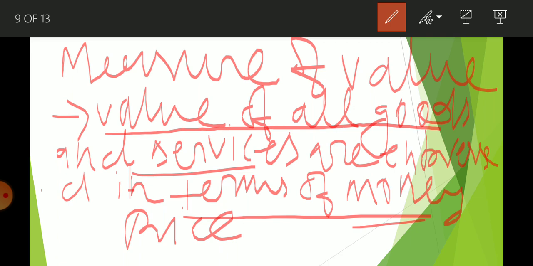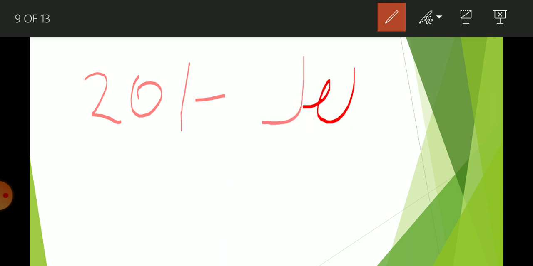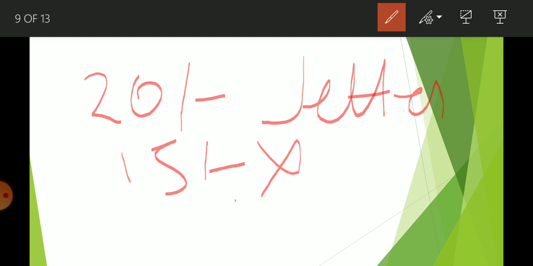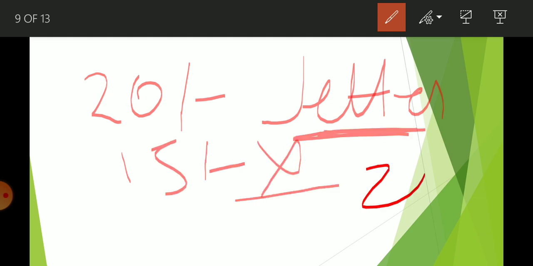If you have that much money, you are able to purchase that good. Suppose you have 20 rupees in your pocket, so you can purchase a Jetor pen. If you have only 50 rupees, you cannot purchase it. Why? Because its value is worth 20 rupees.